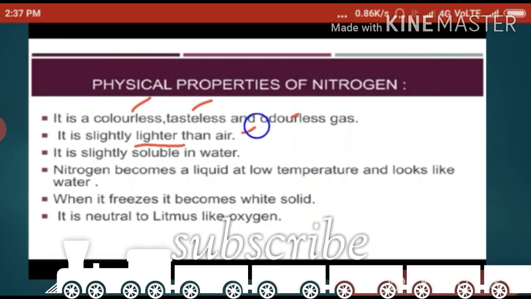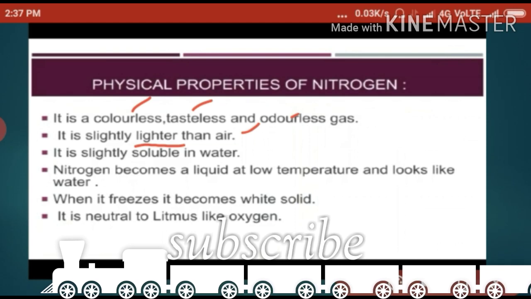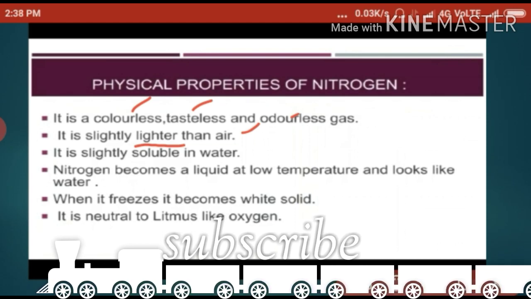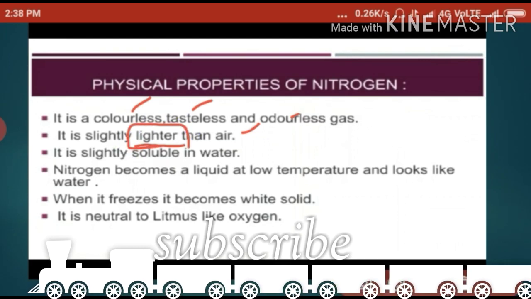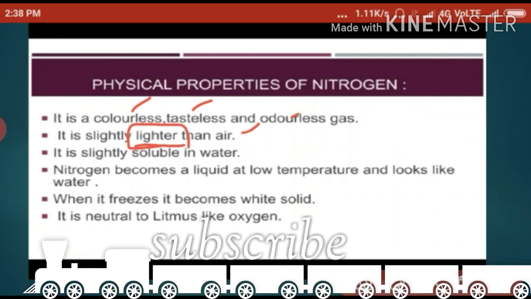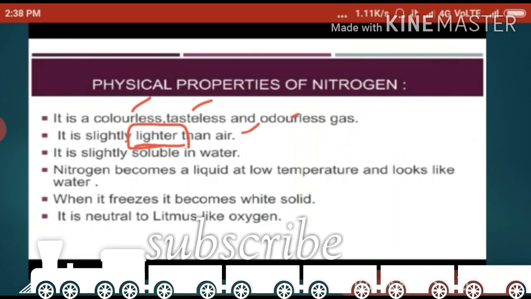This is a fill-up also. Keep it in your mind, students. Nitrogen is lighter than air. This is an important question for fill-ups.